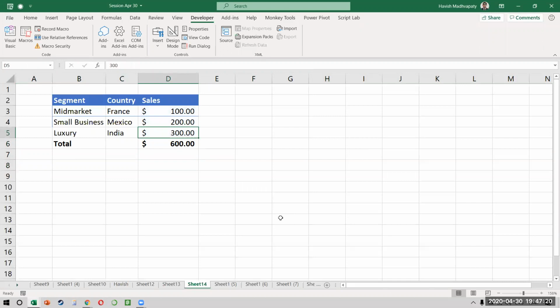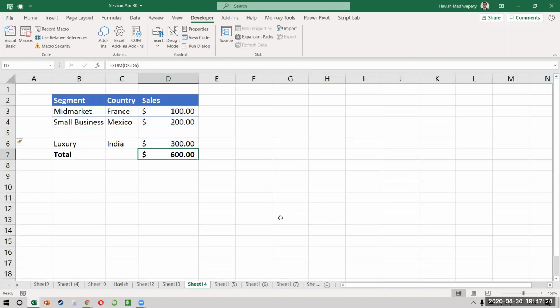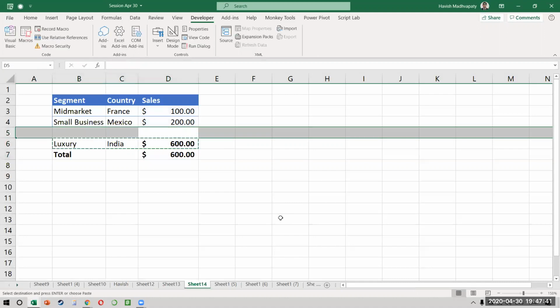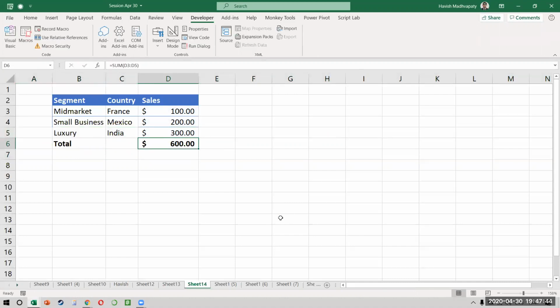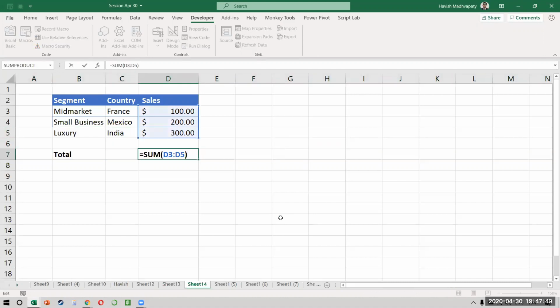If I insert here, then it updates the formula. So maybe I can insert a row above and then shift this value above. No, that will also not work. So maybe I do this, I copy this value above. So everybody, it has become a good problem now. Think about it. The problem is when I add a row, do you see the formula doesn't say D3 to D6? So even though we are putting a value in D6, it doesn't understand that. So I can be a little smart about it.